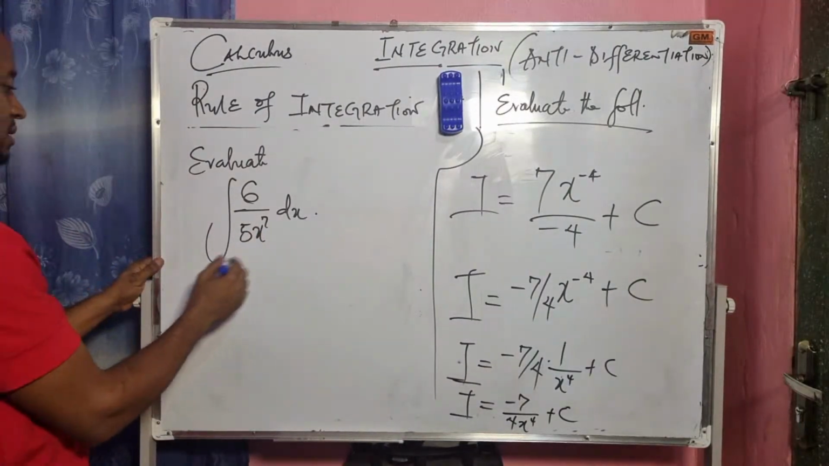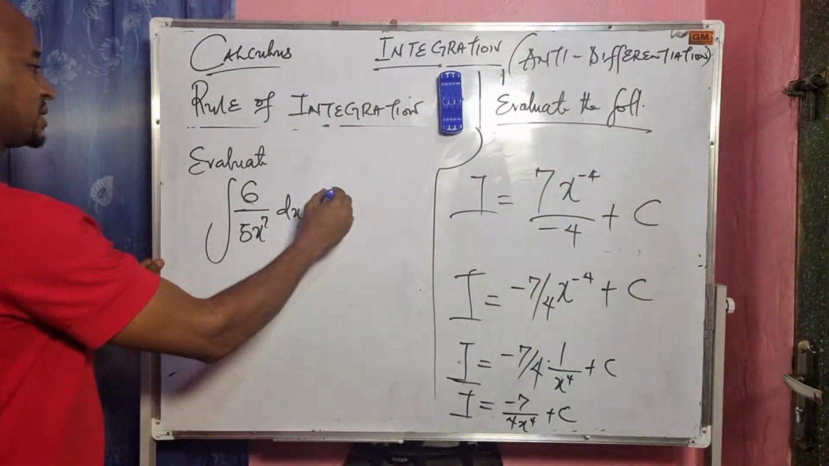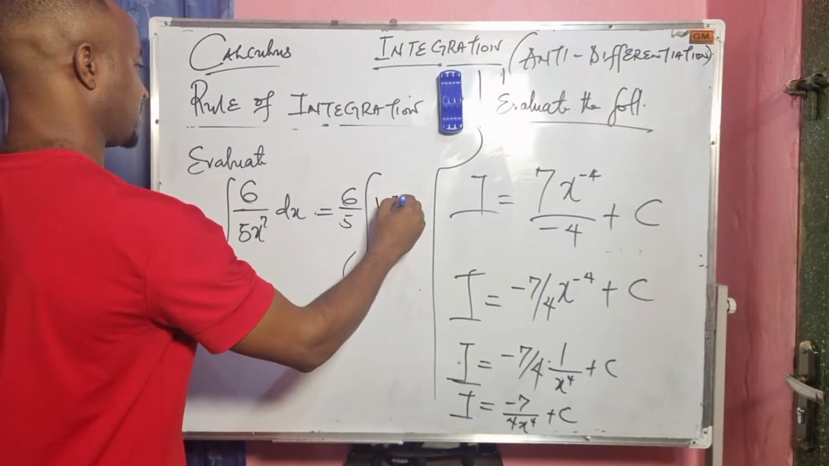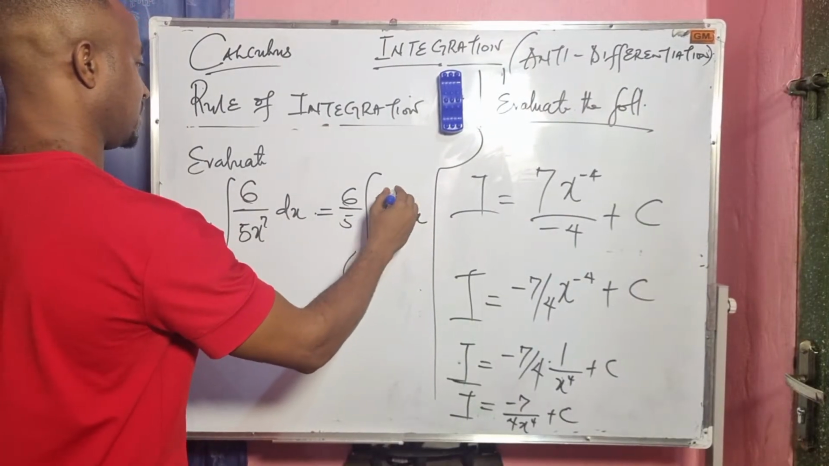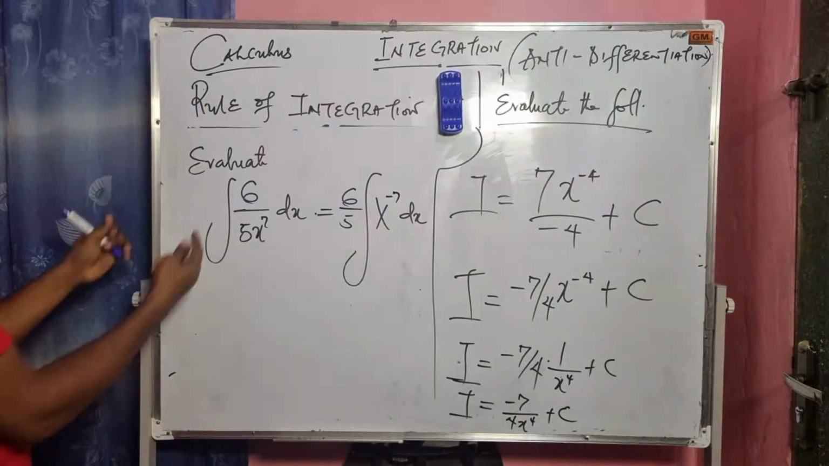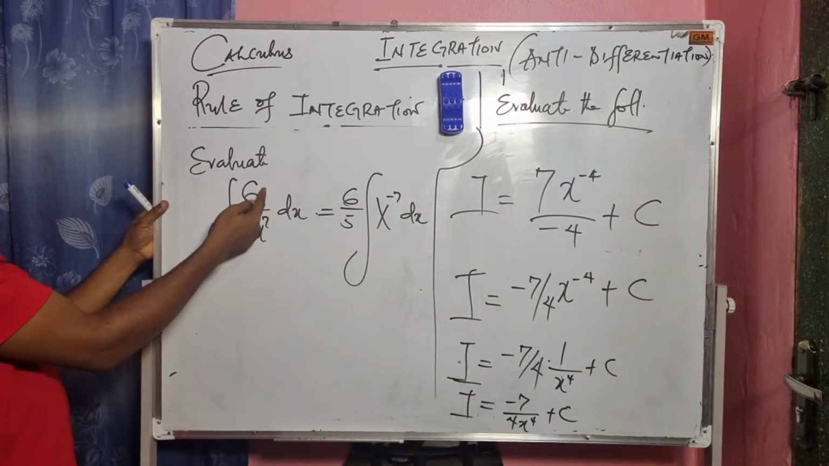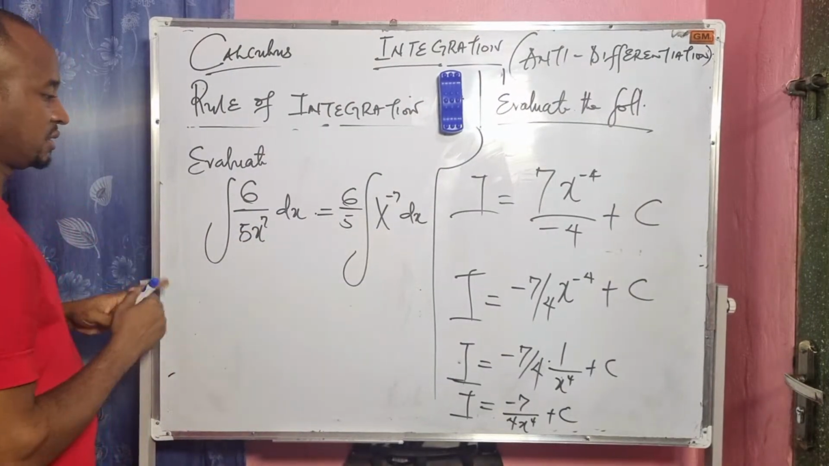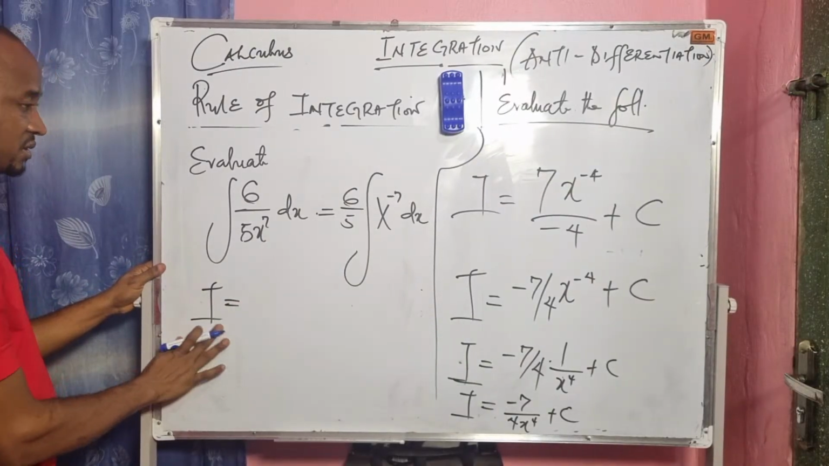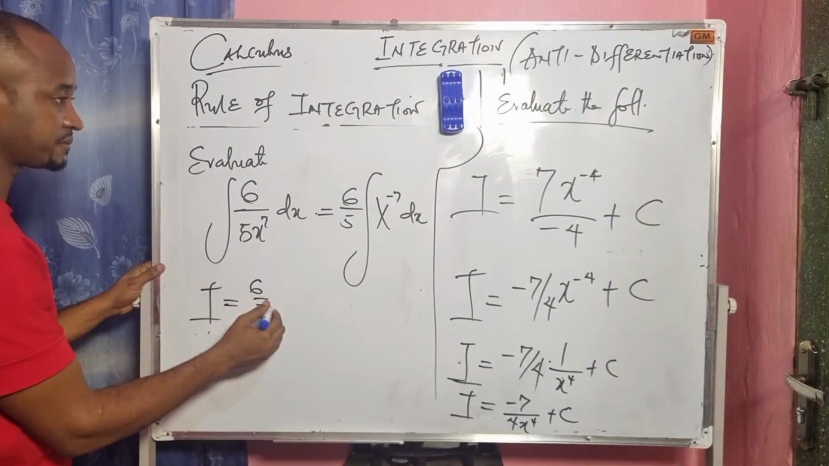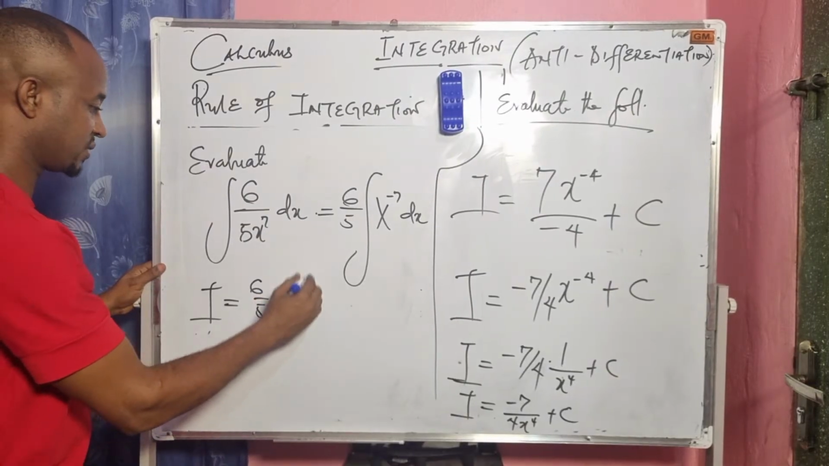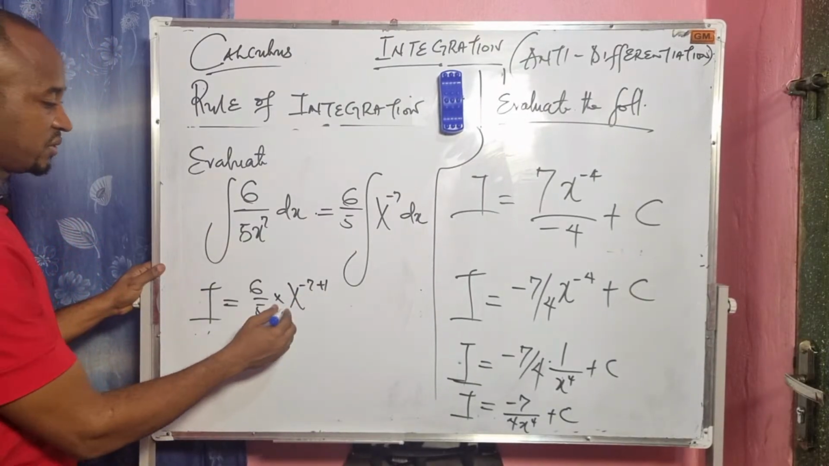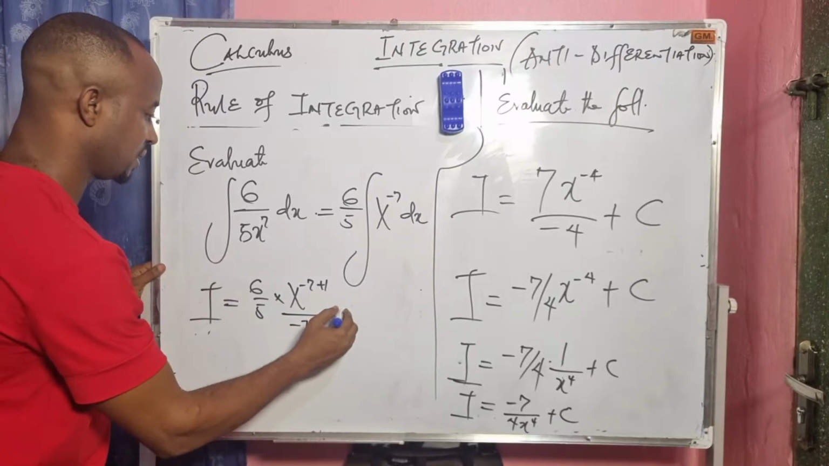Okay, to evaluate this, it can also be expressed by factoring out 6 over 5, then the integral of x to the power of minus 7 dx, right? When you factor out 6 over 5, the result remains 1 over x to the power of 7, which is the same as this. So our final answer becomes 6 over 5 times x to the power of minus 7 plus 1 over minus 7 plus 1, then plus c.